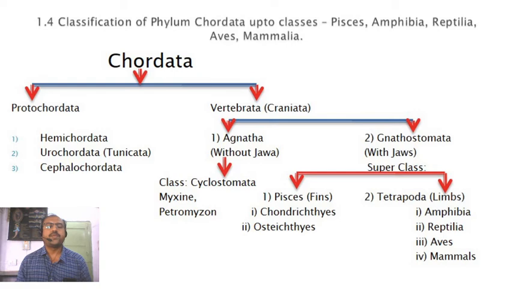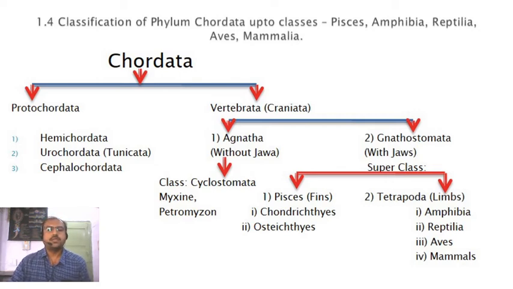That's why they have the pharyngeal gills for respiration, and they are generally called tadpoles, the larvae of the frog. And as the tadpole develops, these pharyngeal gills disappear and the lungs develop in the frog. So these are the first individuals which come outside the water onto the land: amphibians.